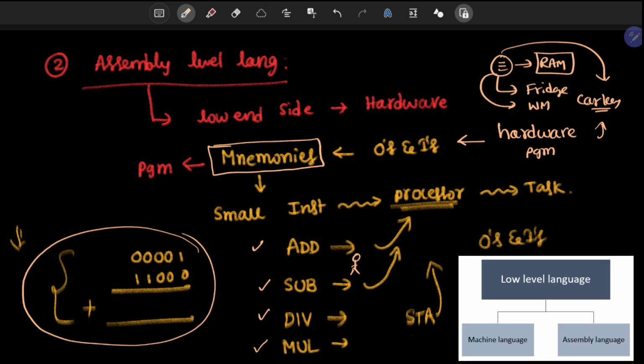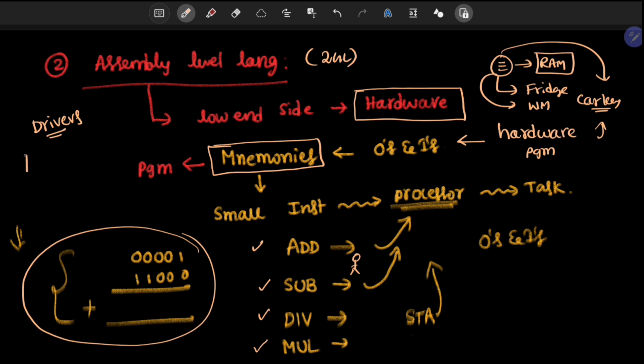This comes under second level language, second generation language, and ultimately it is used to develop hardware, and simply we can call these drivers. So what does driver mean? For example, you are using a mobile and there is a printer.